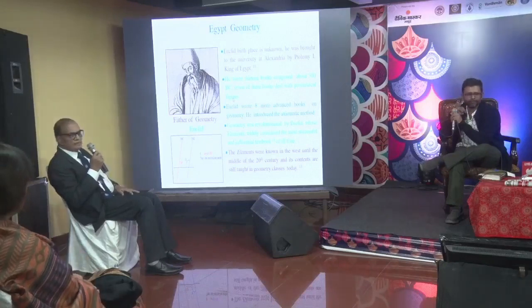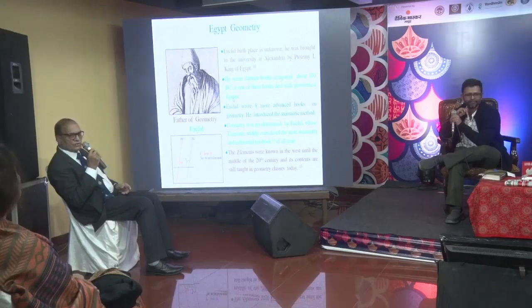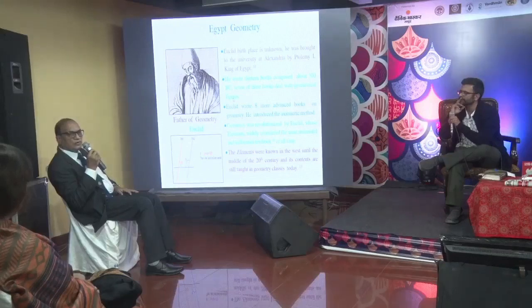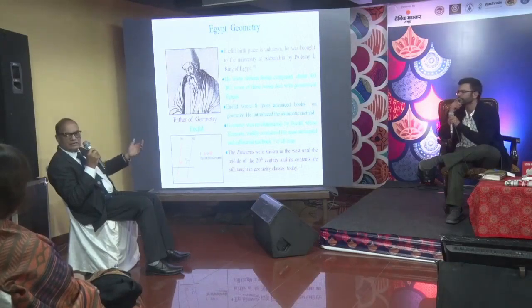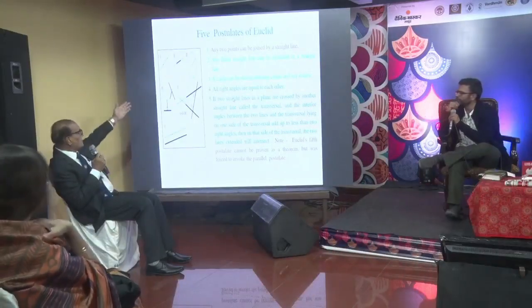This is the father of geometry, Euclid. He was brought to the University of Alexandria by Ptolemy, and he wrote many books on geometry and gave proofs, also in axiomatic form. So systematic geometry was developed in Egypt by the father of geometry, Euclid, and we say Euclid's Elements. Even in 6th, 8th or 9th class, we teach all these things.